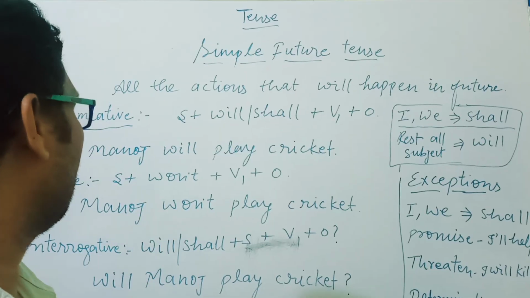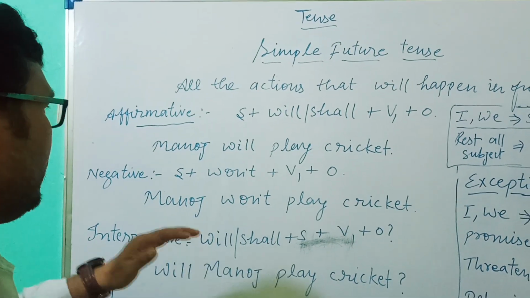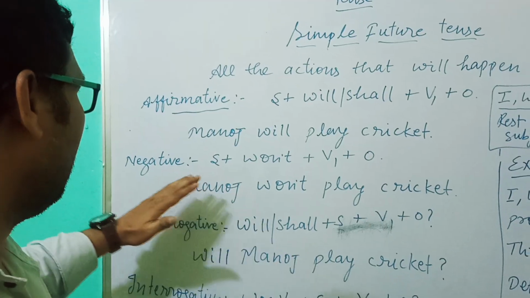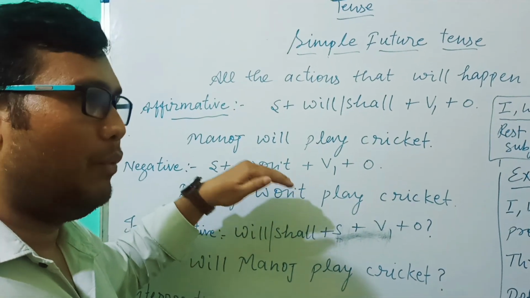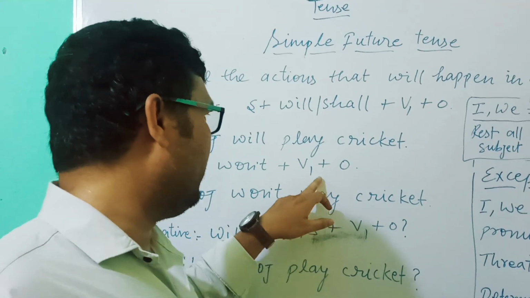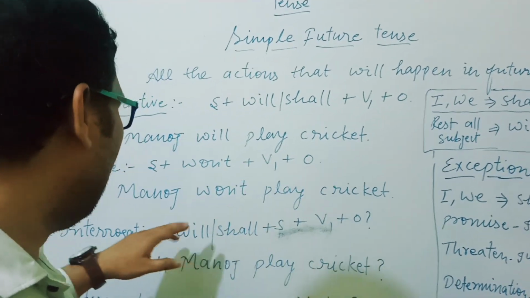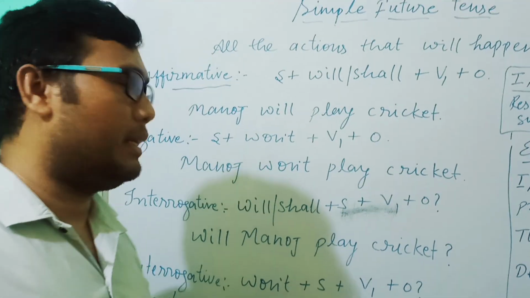So let's have a look here. Let's talk about the negative sentences. What is the negative sentence of simple future? So for a negative sentence, subject first of all, then won't. Will not is used as won't, the contraction form, then the base form, first form of the verb, and then object. Manoj won't play cricket means Manoj will not play cricket.